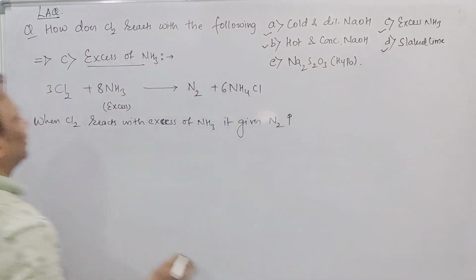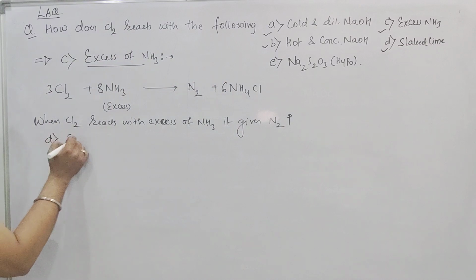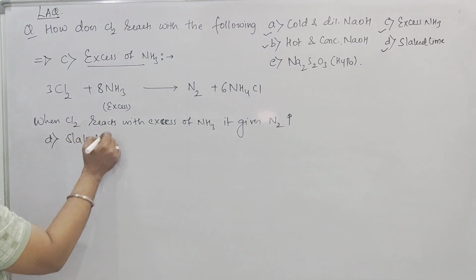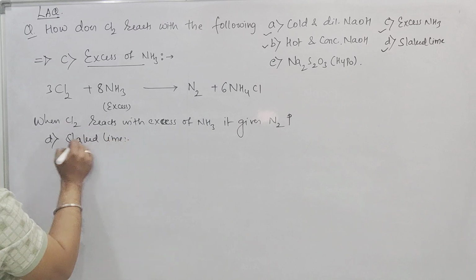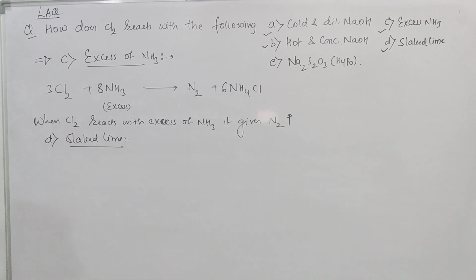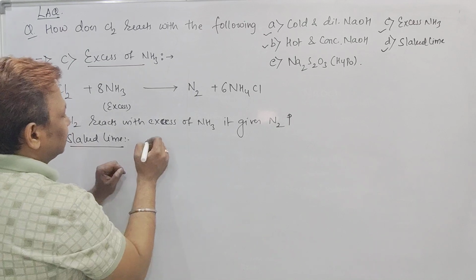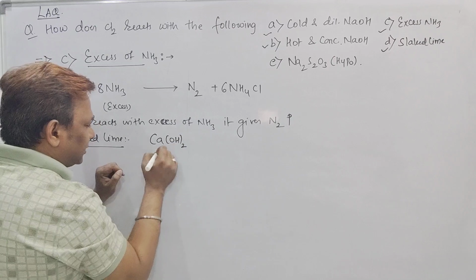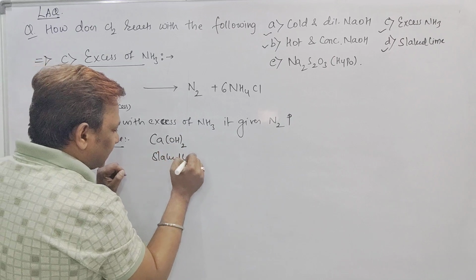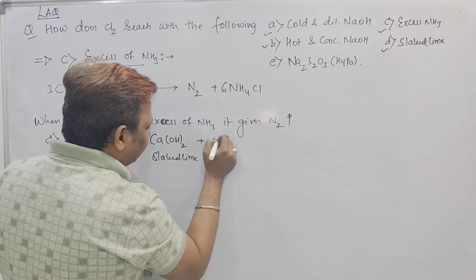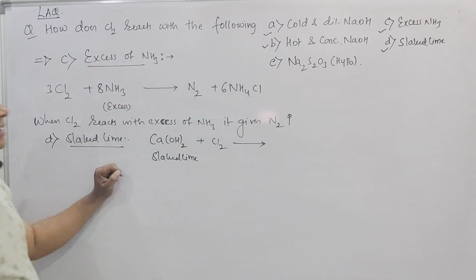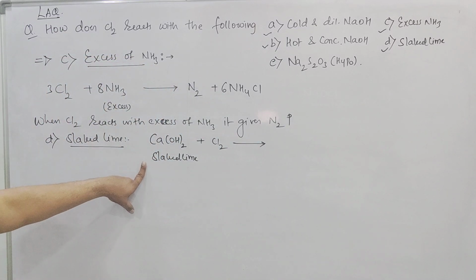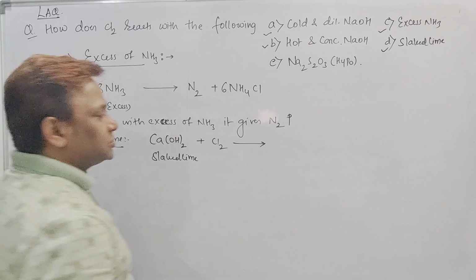Fourth one, slaked lime. Now see. D: reaction of chlorine with slaked lime. How does chlorine react with slaked lime? Slaked lime is nothing but calcium hydroxide. See here, Ca(OH)2, it is called slaked lime, and it is reacting with chlorine. When chlorine reacts with slaked lime, it gives rise to bleaching powder, CaOCl2.H2O.